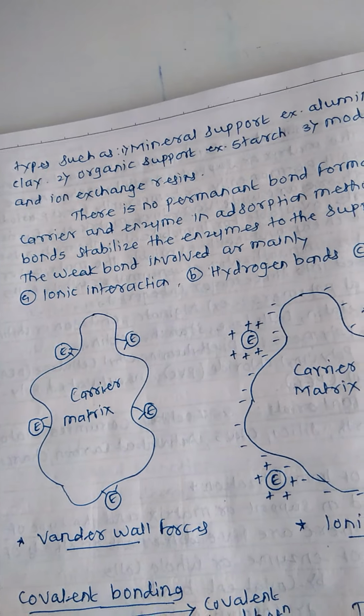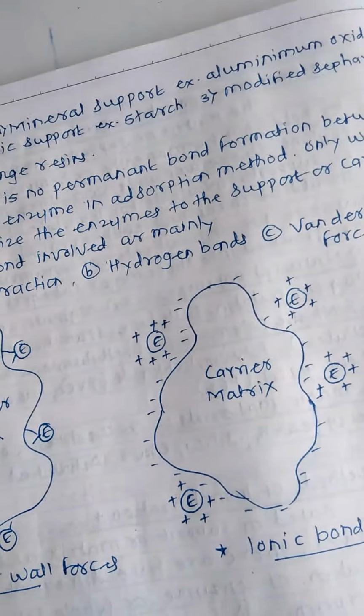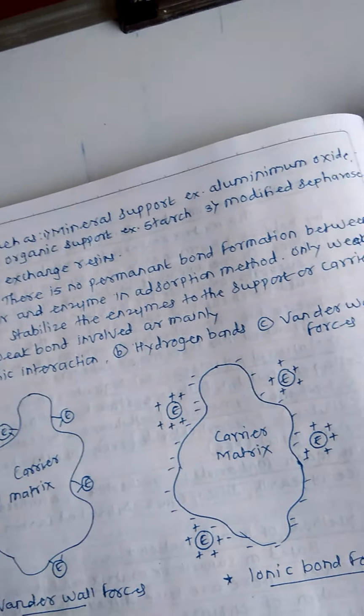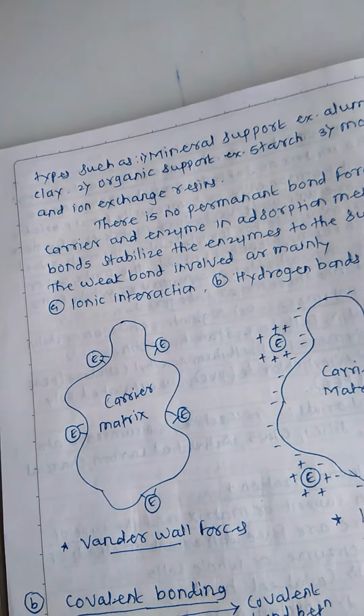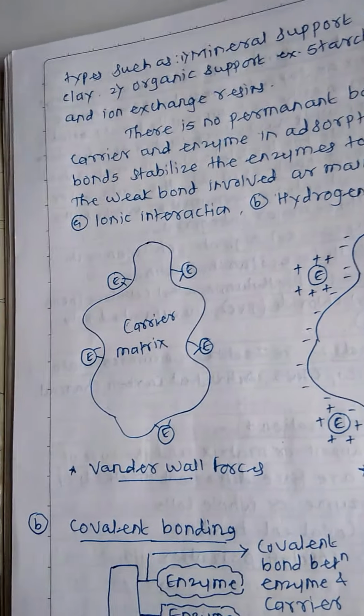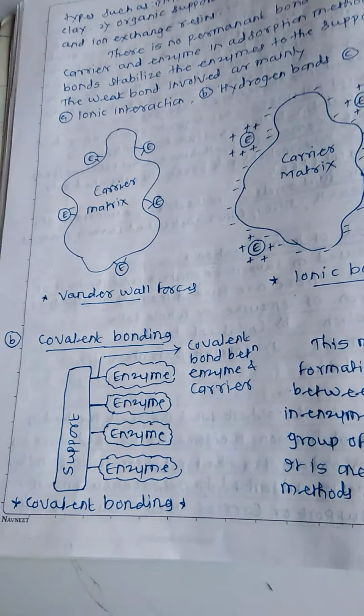The disadvantage of this method is that there is a chance of desorption, because here the enzyme is not permanently bound to the surface of the support. Desorption means removal of the enzyme from the surface. This is one disadvantage of this method. Now, this is about adsorption.